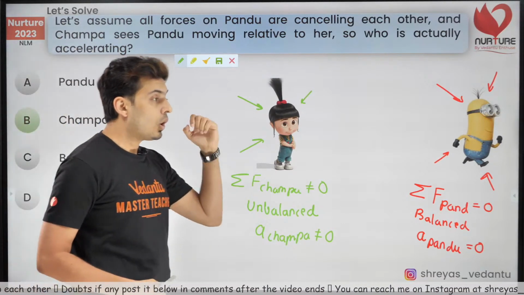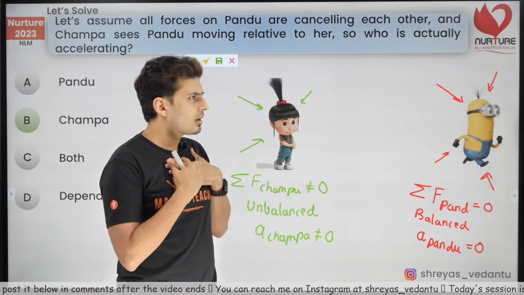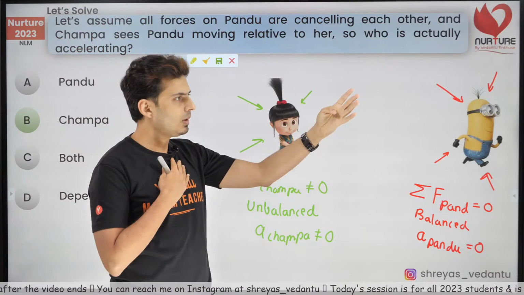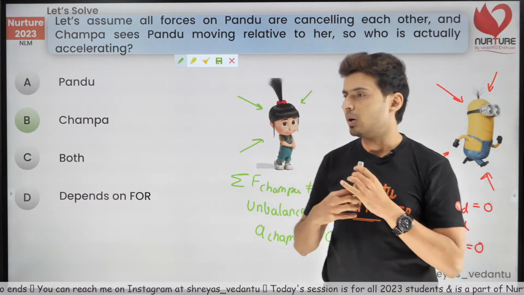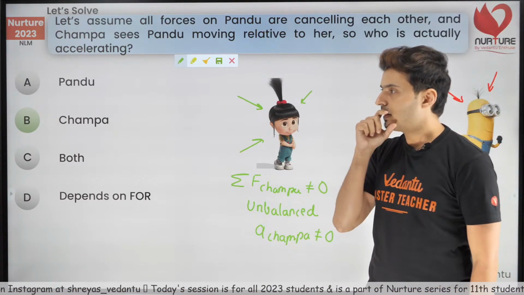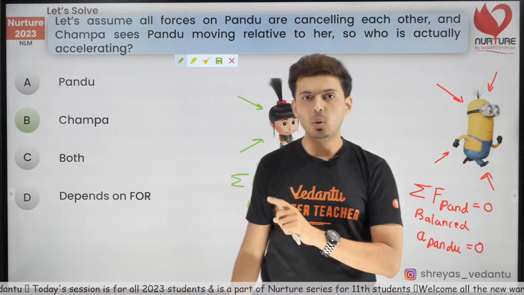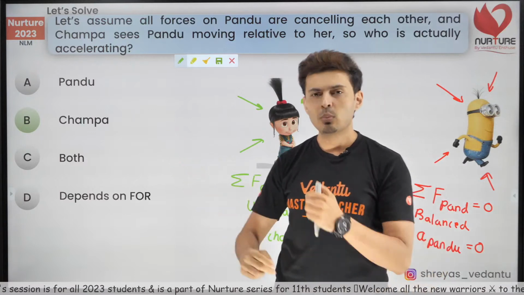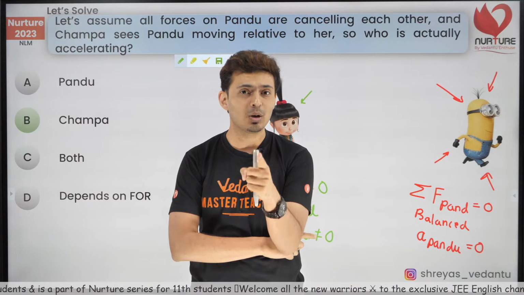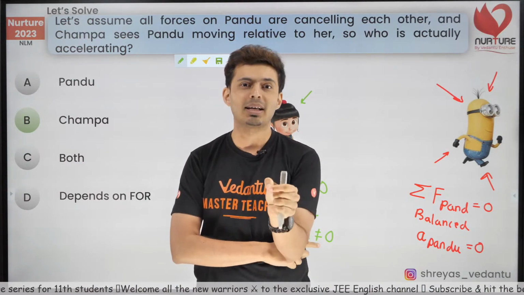Champa is accelerating. Although, look at their conversation. Champa will say, hey Pandu, you are accelerating with 4 meters per second square, for example. Pandu will be like, oh, is it? Pandu will look at Champa. He will also see Champa going away. Champa is also accelerating. Both will think. Champa will think Pandu is accelerating. Pandu will think even Champa is accelerating. Both will ask themselves, who is actually accelerating? Now, if they have attended my class, they know by Newton's laws, the person who experiences 0 net force is not accelerating.